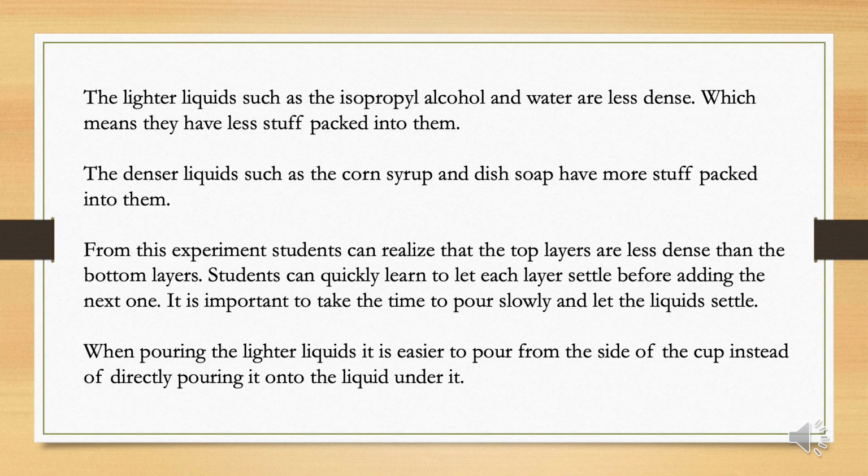The lighter liquids, such as the isopropyl alcohol, are less dense. This can be because alcohol is made of carbon and hydrogen, so it's pretty light like oil, but it also has oxygen, though not as much. You might think it would be a little more dense than oil, but the alcohol molecules do not pack very closely. And when it comes to the water, it is made of hydrogen atoms and oxygen atoms. This means that they have less stuff packed into them.